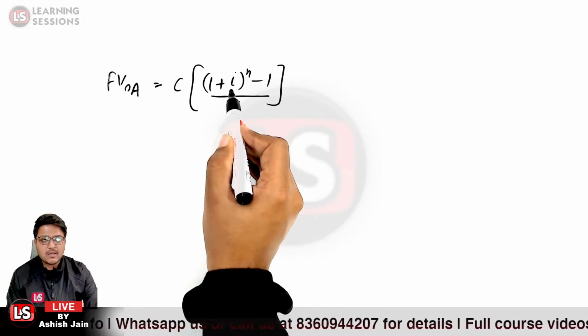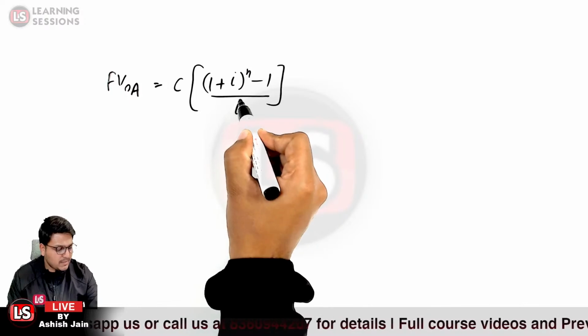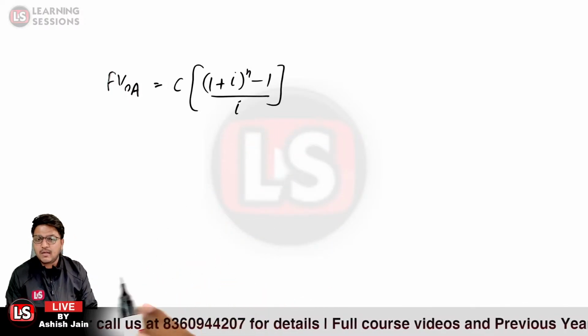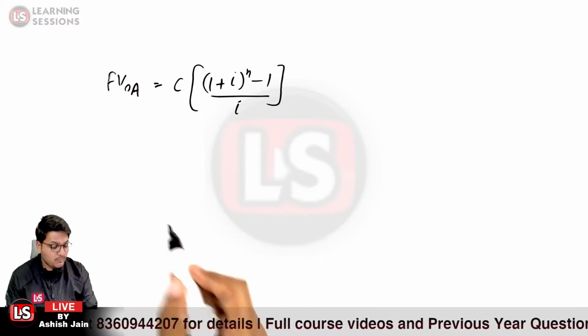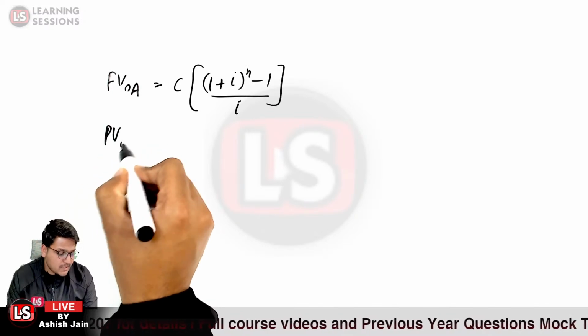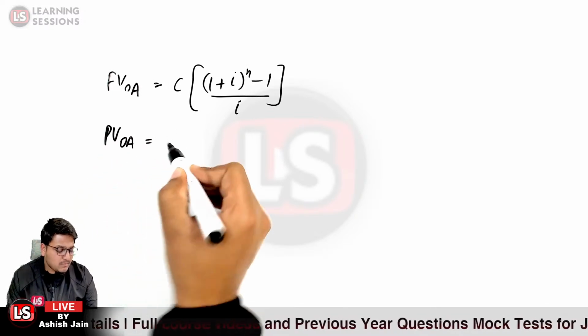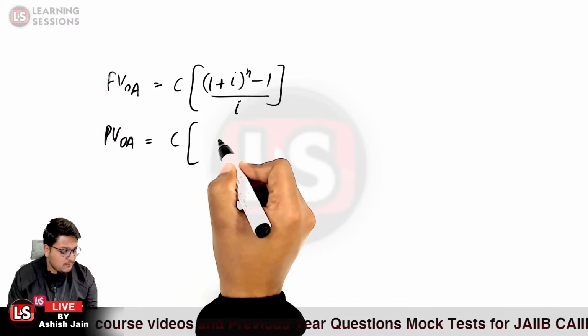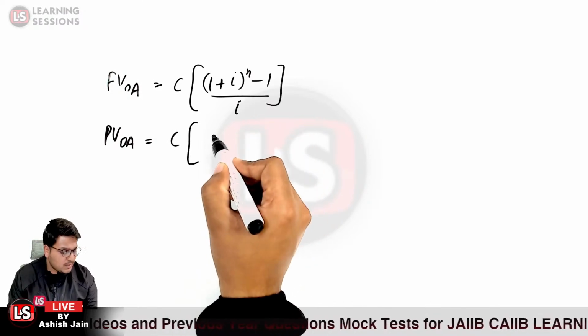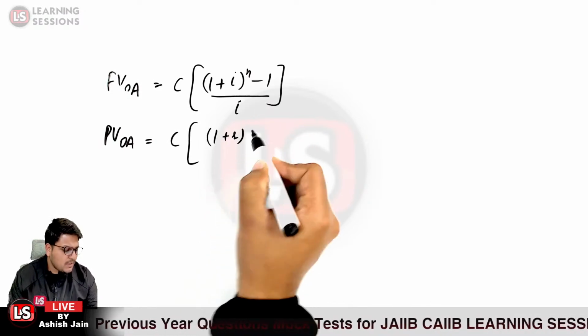I'm representing interest by the term I over here. It indicates that interest will be paid. And further, for the present value of the ordinary annuity, the formula is quite the same. That is C, and instead of I, I'll be using the term R. Otherwise, the formula is all the same.